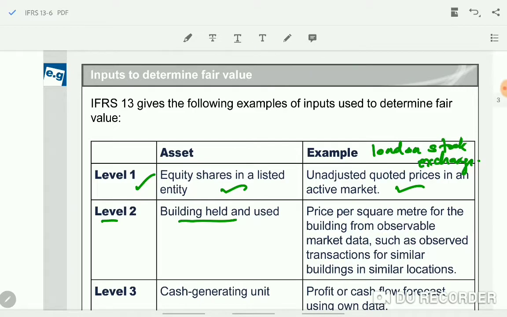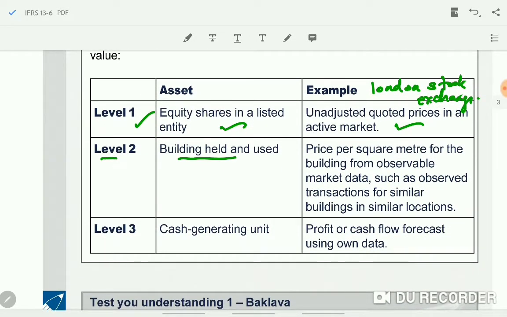Next one, level 2. Building held and used. So here they are telling it is level 2. Maybe you won't find an identical building, but definitely a similar building price can be obtained. So here it is price per square meter for the building from observable market data, such as observed transactions for similar buildings in similar locations.